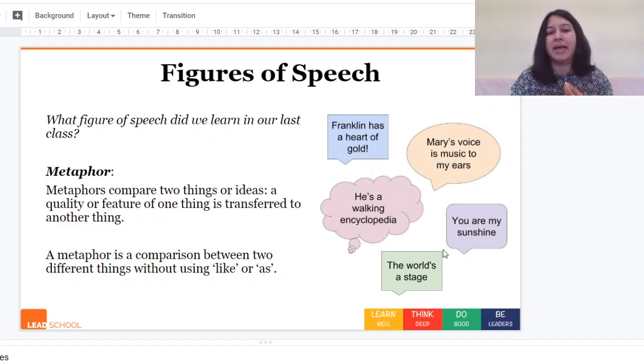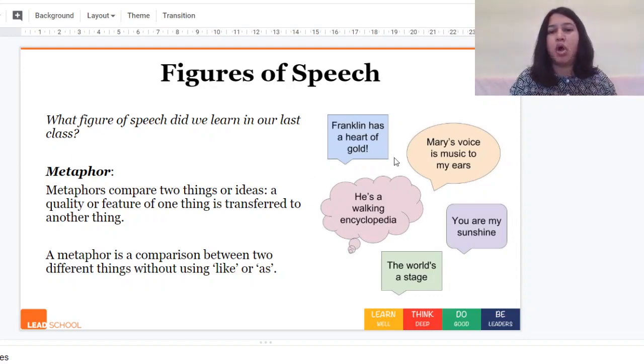If you look at some examples here, Franklin has a heart of gold. Now, he doesn't actually have a heart of gold. The meaning is that he has a very good heart. So we see gold having really good qualities. It's very precious and it's beautiful. So when we say Franklin has a heart of gold, then he has a really good heart.